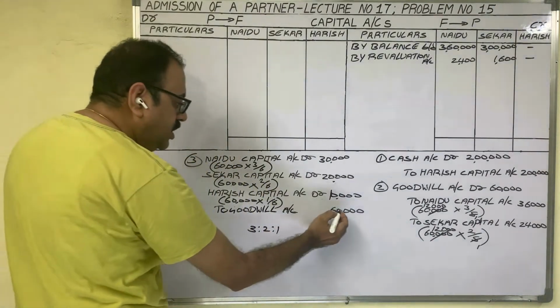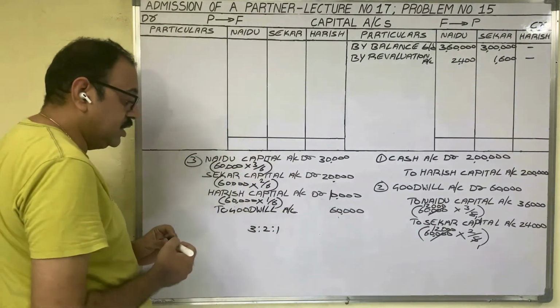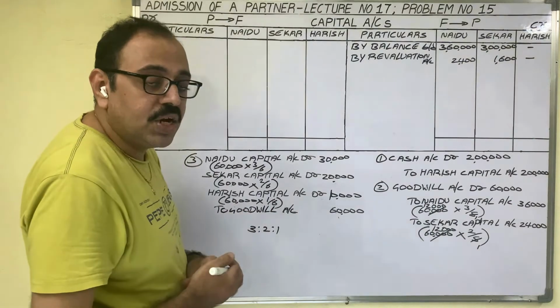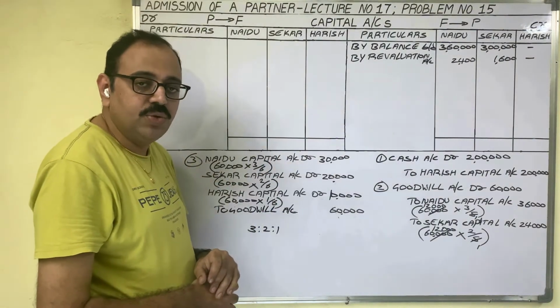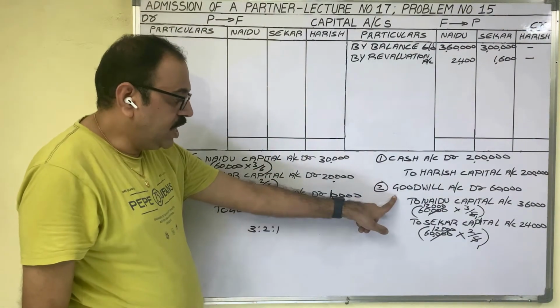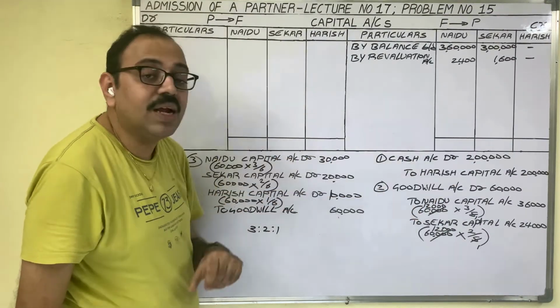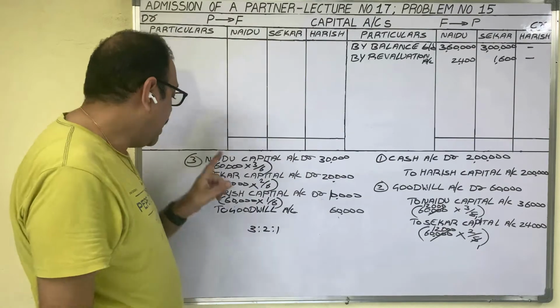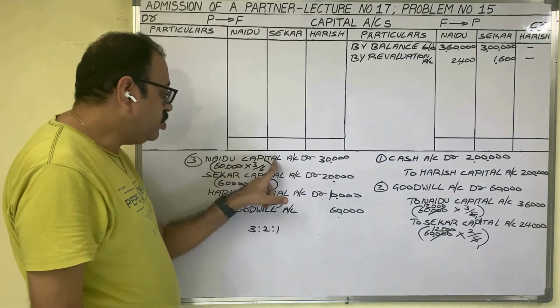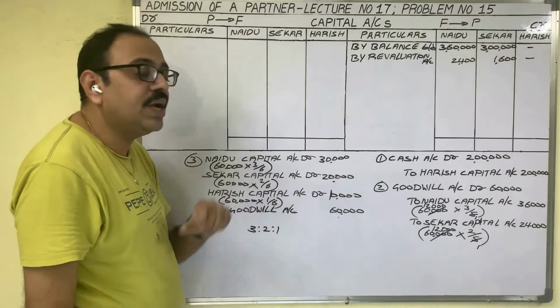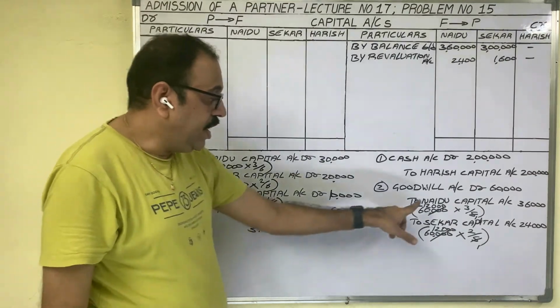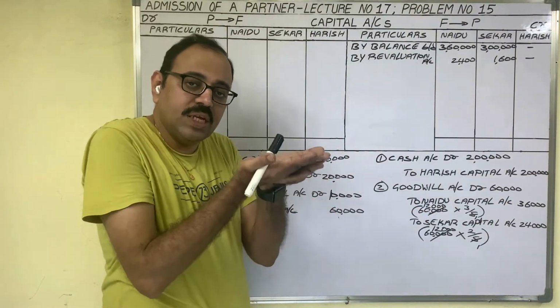Then, what is the meaning of these two entries? What is the end result of these two entries? You should know, no? Observe this second entry. Naidu's capital account is credited with 36,000 rupees. And observe this third entry. Naidu's capital account is debited with 30,000 rupees. Credit means capital amount is increasing.